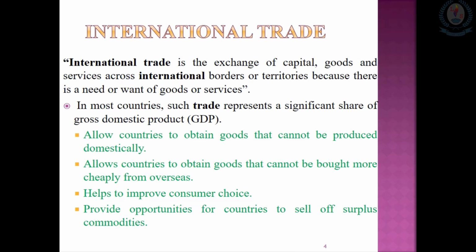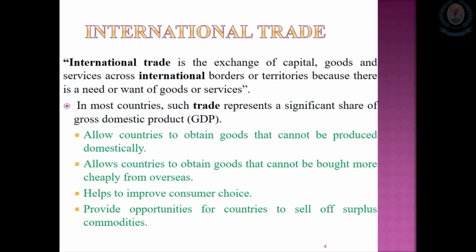International trade is the exchange of capital, goods and services across international borders. That means among the countries. So this international trade gives many benefits to the customers. First, it allows countries to obtain goods that they cannot produce domestically.